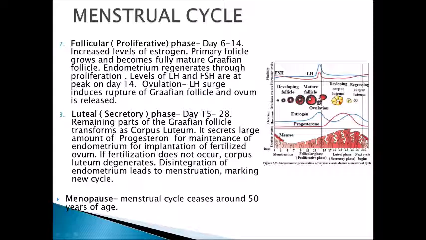So you can see the level of progesterone after the formation of the corpus luteum is increasing. This is important.